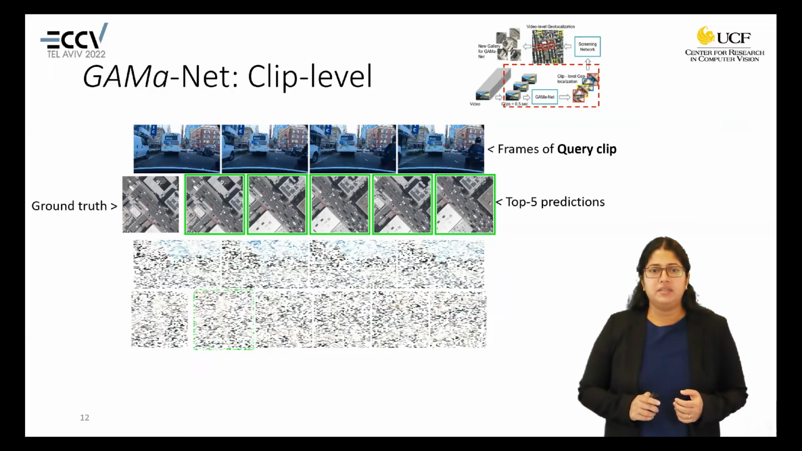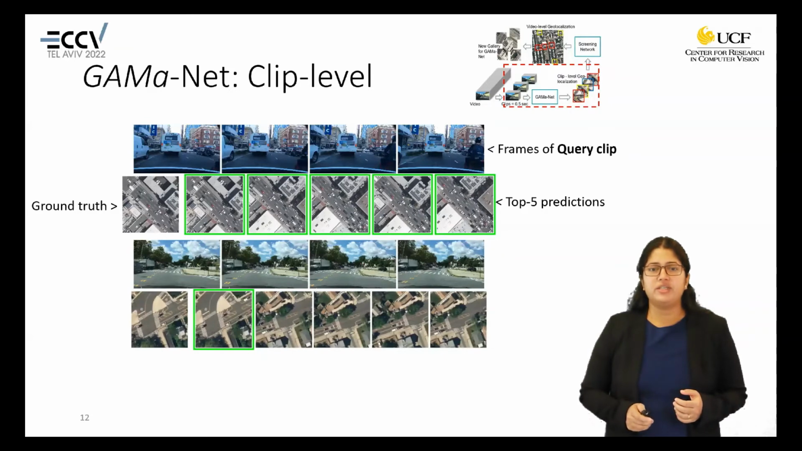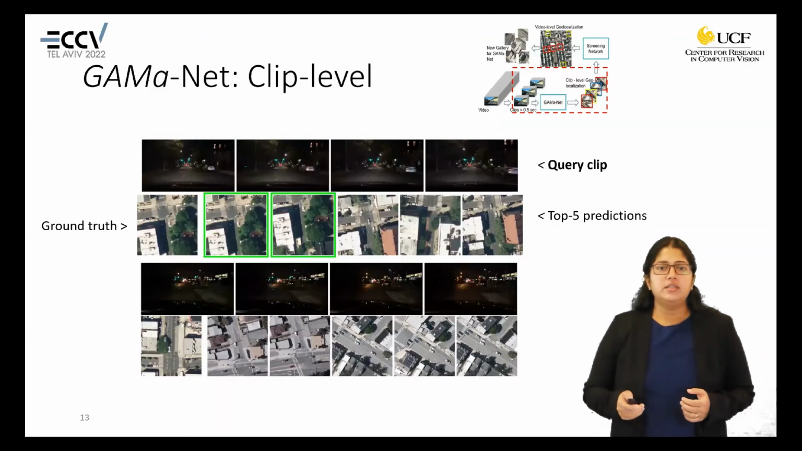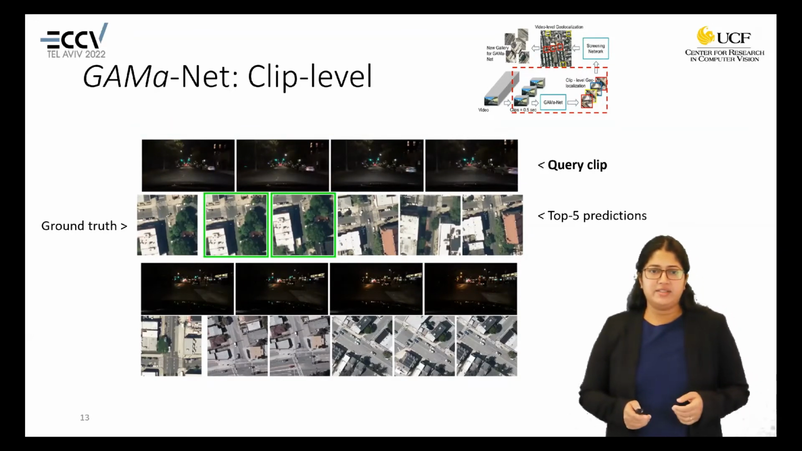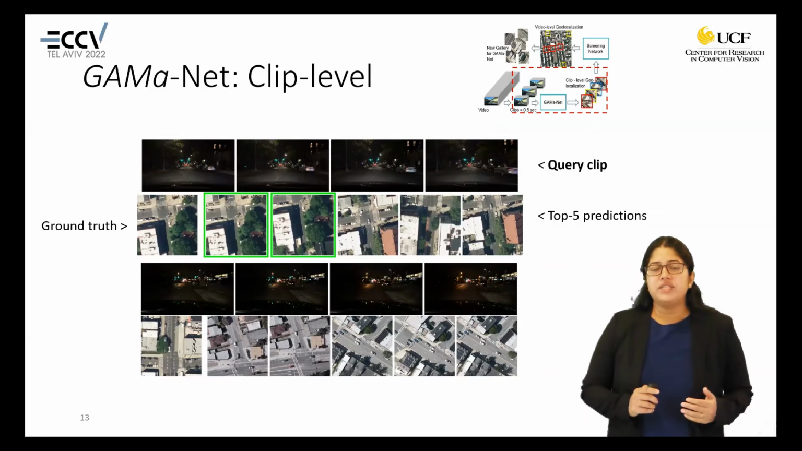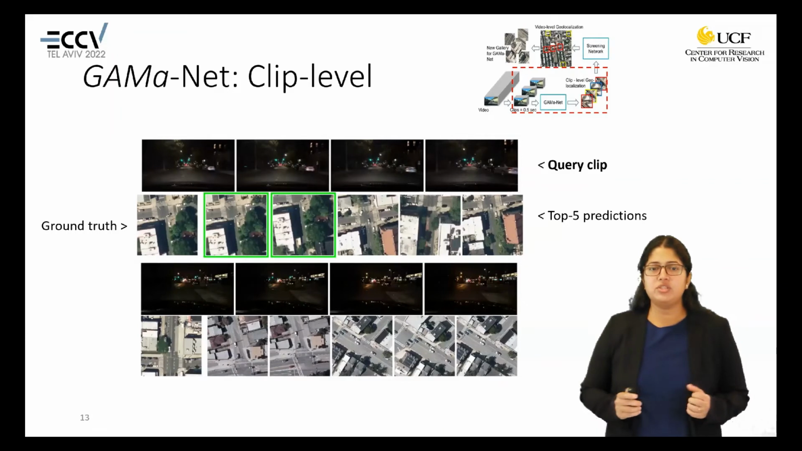This is another example. Here also the top 1 prediction is the same as the ground truth. In these examples, we can see the last one is a failed case, since the ground truth is not in the top 5 predictions. But we can see that the top 1 prediction is visually quite similar to the ground truth. We make use of this relation for video level geolocalization and try to match a sequence of aerial images matched by GAMaNet to the larger aerial region, which helps in video level geolocalization.